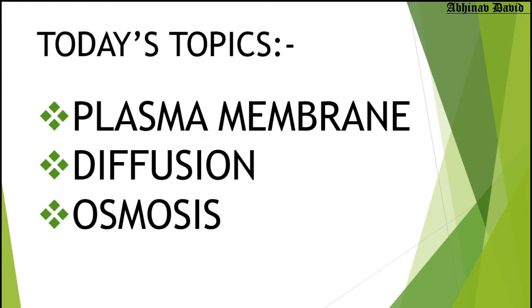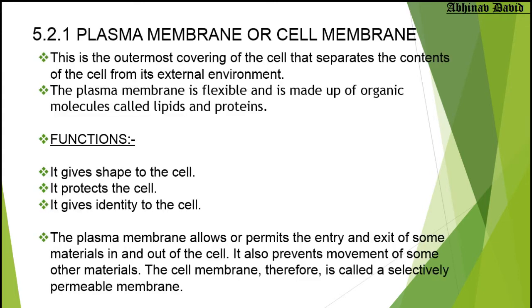So today's topics are plasma membrane, diffusion, and osmosis. We are going to discuss these three important topics. Now, as we move to the plasma membrane: the plasma membrane, or cell membrane, is the outermost covering of all cells.